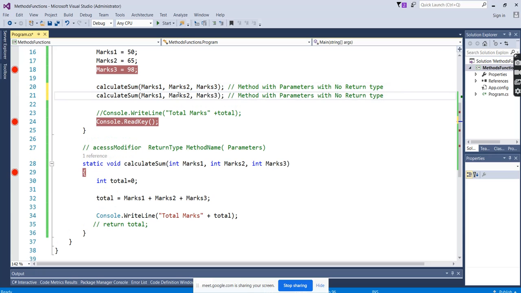And in the previous example, that was parameter with return type. This will give the error because we have not written the signature. Our return type is void here. This is the parameters with return type. If you want to go with that, we have to make it an integer, then we have to return a value.